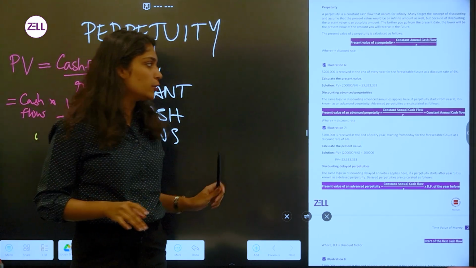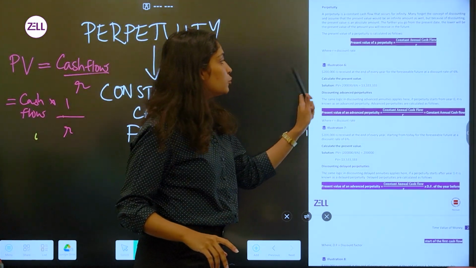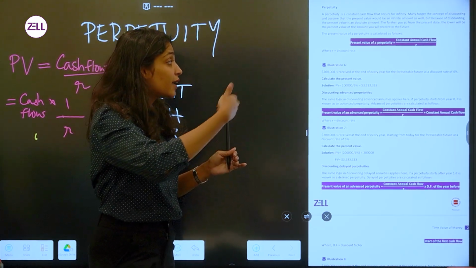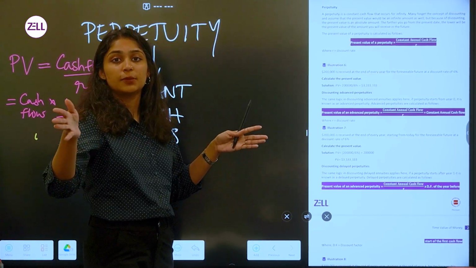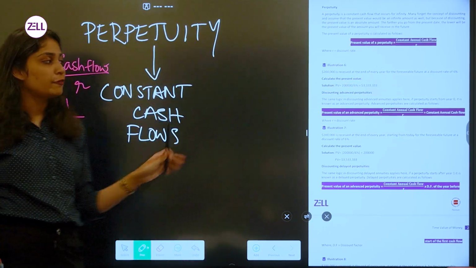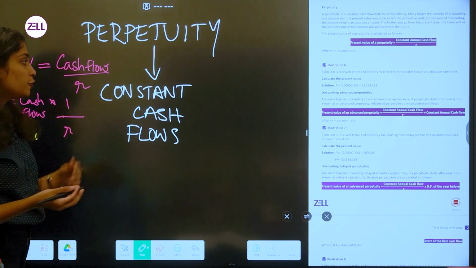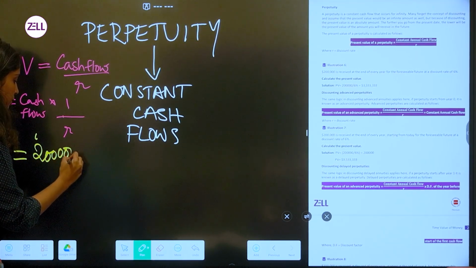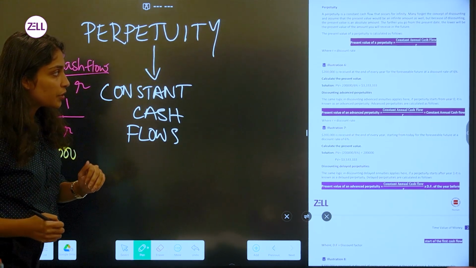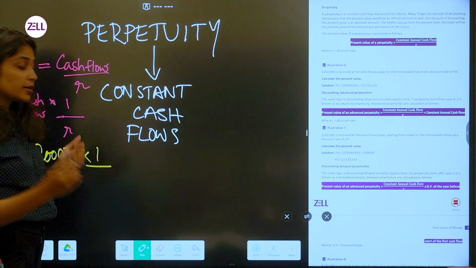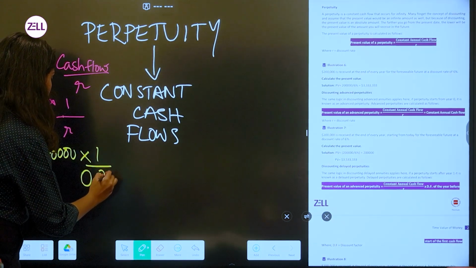So let's quickly do this problem. We are saying $200,000 is received at the end of every year for the foreseeable future at the discount rate of 6%. So all we have to do is, what is the future cash flow? It is 200,000, correct? And what is the discount rate? 6%. So basically into 1 divided by R, R is 0.06.